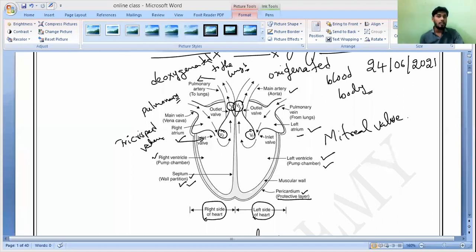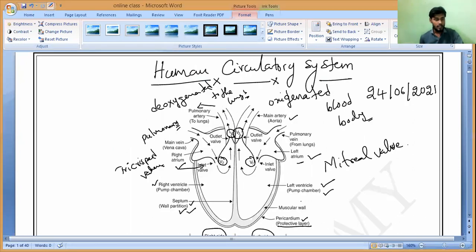So the pulmonary artery carries the deoxygenated blood from the right ventricle to where? To the lungs. Correct or not? In the same way, except for the lungs, the aorta will carry oxygenated blood from the left ventricle or the right ventricle? Left ventricle. The left ventricle carries oxygenated blood throughout the body, and from the right ventricle, deoxygenated blood is carried to the lungs by the pulmonary artery.